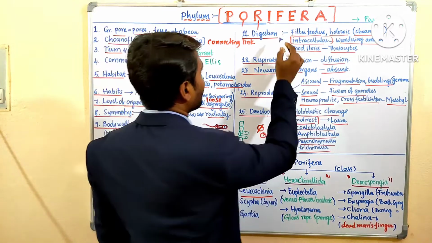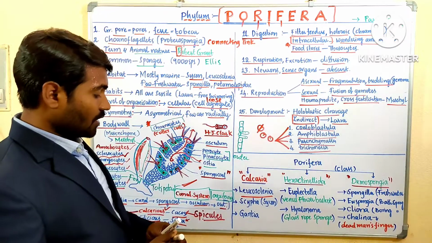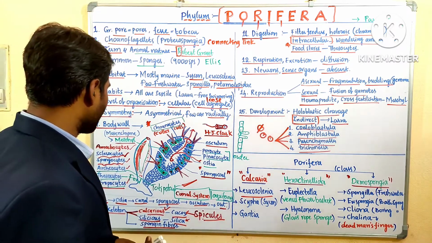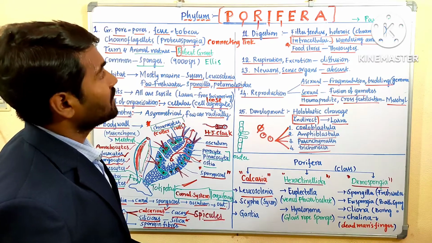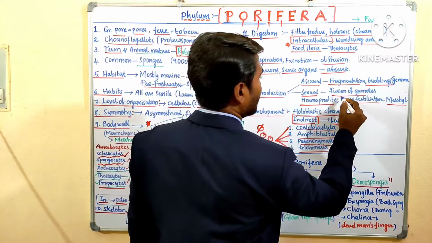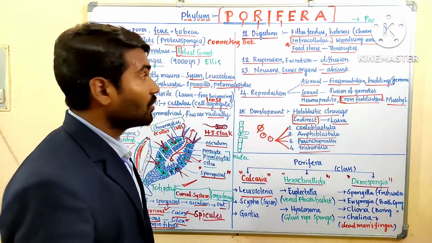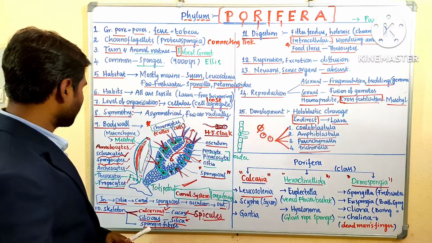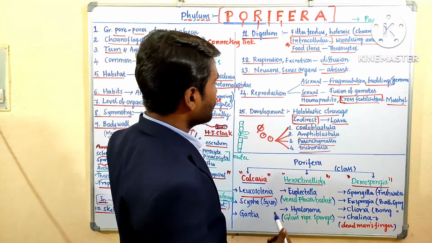Coming to F, what does F stand for? Fertilization. Which type of fertilization takes place? Here cross fertilization. We can remember the F with fertilization, cross fertilization. There are no other clues to remember about the F.